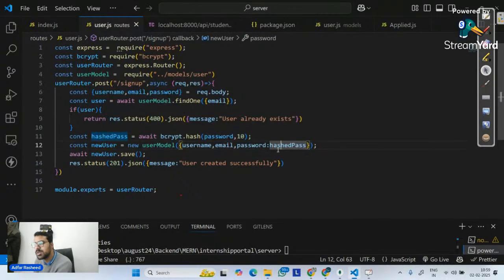So in interview, they ask about salt. They will ask you what salt is. They won't ask you how it works internally, not all of those things. They will ask you to simply explain what salt is. Okay. So I am simply telling it save username as it is, save my email as it is, and when we talk about password, save the hashed pass of it.